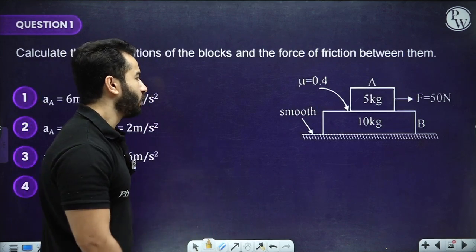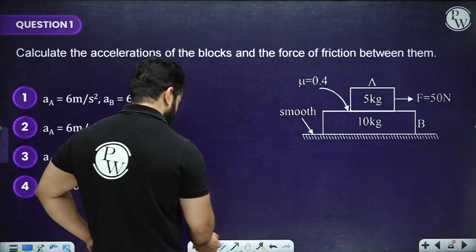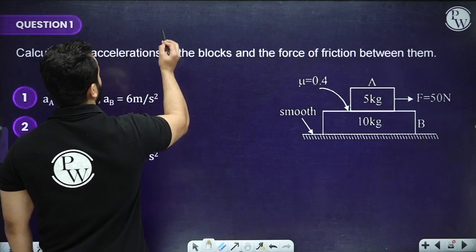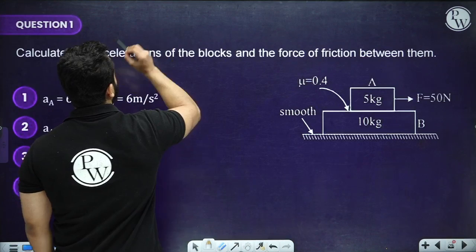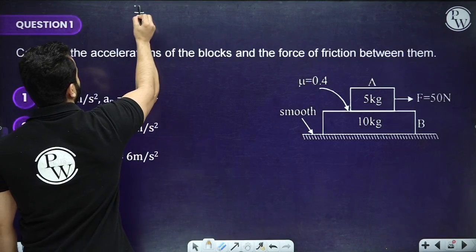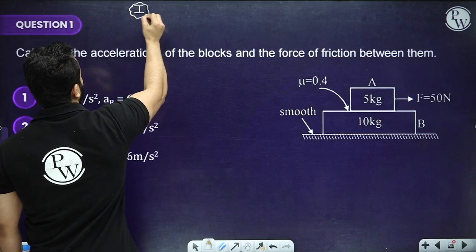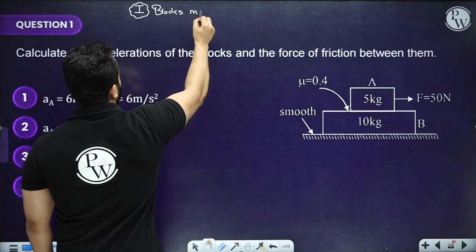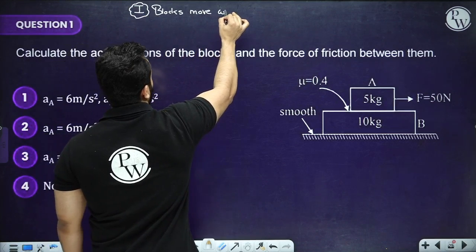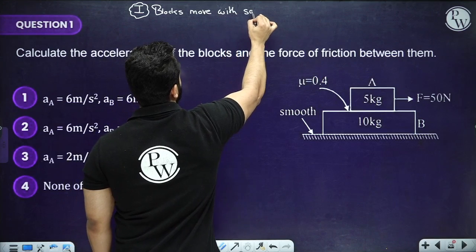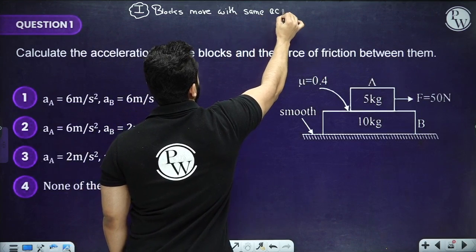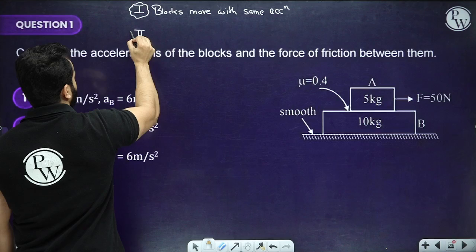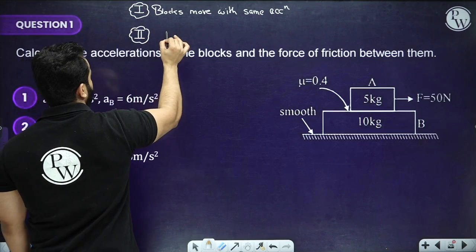Now there can be two scenarios. The two scenarios are: one, blocks move with the same acceleration. Second, obviously, different acceleration.